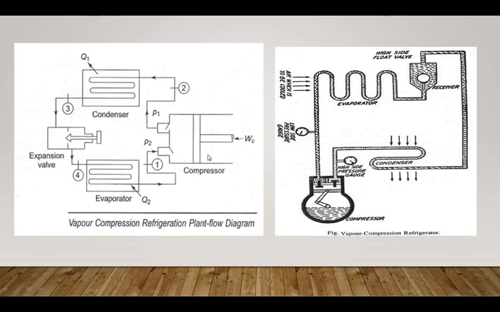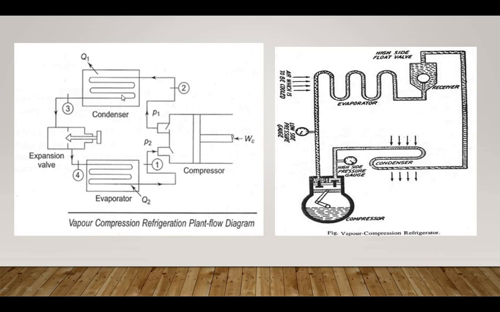During compression the pressure and temperature increase until the vapor temperature is greater than the temperature of the condenser cooling medium. That's why in the compression process pressure and temperature increase. Next is the condensation process. After compression, pressure and temperature increase, so P1 has more pressure than P2. So the outlet of the compressor is the inlet of the condenser.